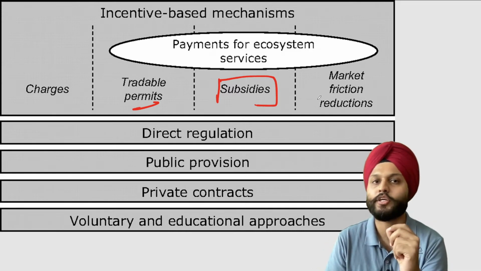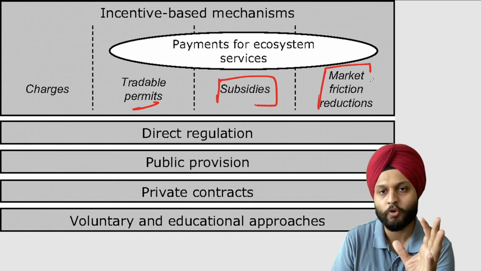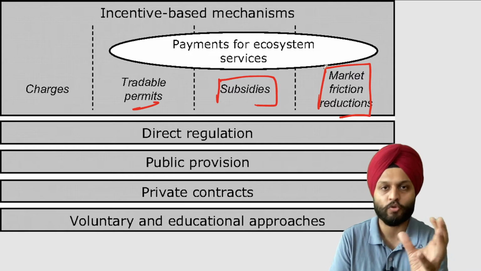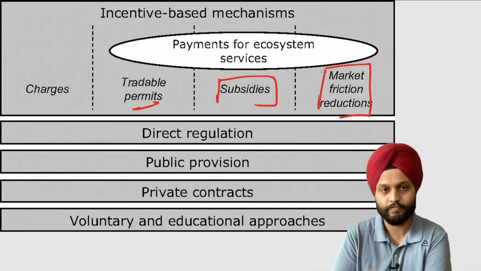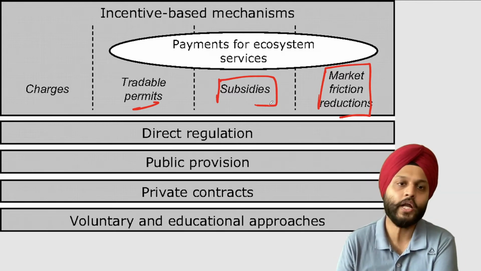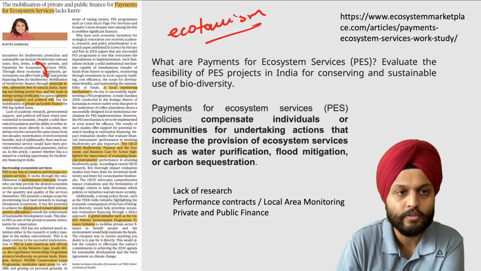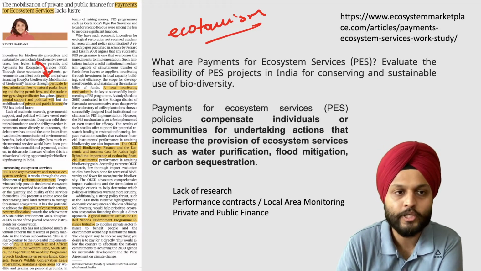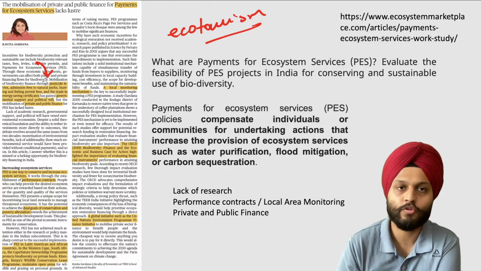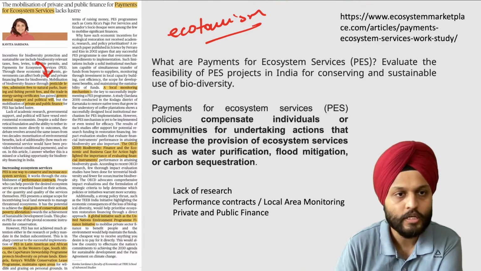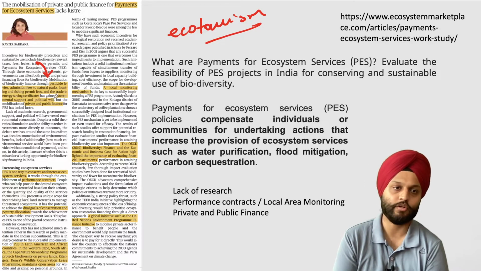And market friction reductions, maybe impose certain liabilities or restrictions so that local people do not engage in any activity that harms the local environment. These are certain mechanisms which this article also mentions. So we have the examples of pesticide levies, admission fees to national parks, hunting and fishing permit fees, and the trade in energy saving certificates.